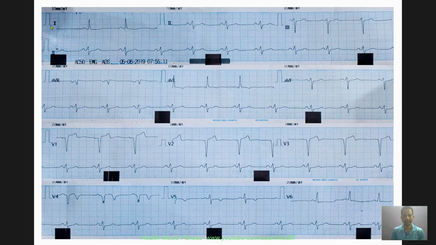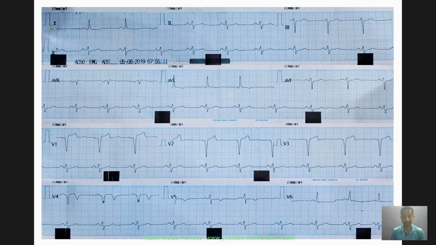And in fact, if you are given an ECG to interpret and the calibration is not provided, you can ask, sir, kindly provide me the calibration of the ECG so that I can know that the complexes are of normal voltage and duration, and so that it will help me in the diagnosis. So it has to be 10 millimeter rise, plateau, 10 millimeter fall. So that is the proper calibration. And most of the times we don't look at the calibration, but it is very important.